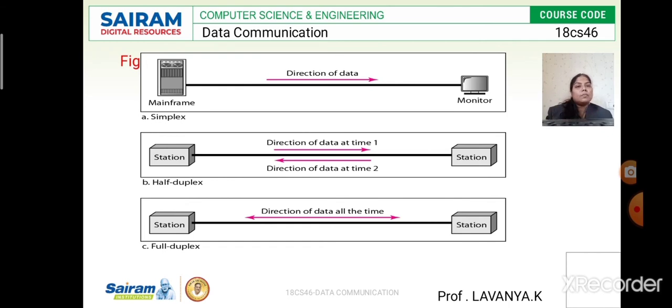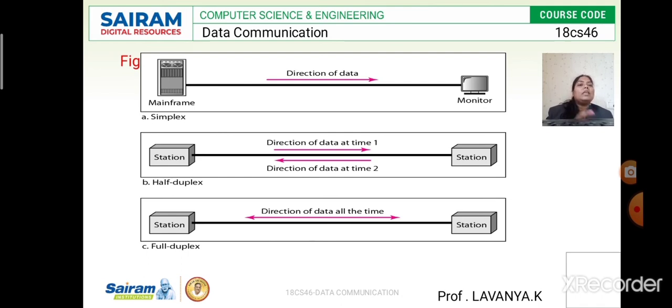The second one is the half duplex method. The half duplex method is a two-way communication, meaning the sender sends the data from source to destination, but the receiver sends the acknowledgement back to the sender after a small amount of time. It won't give the acknowledgement immediately; it will take some time to send the acknowledgement to the sender. So this is half duplex.